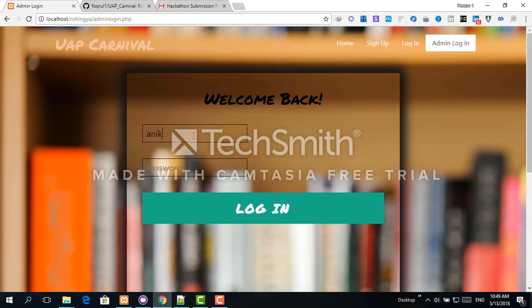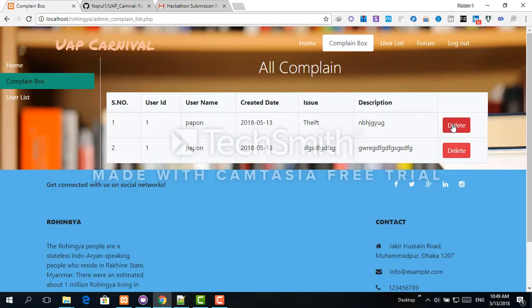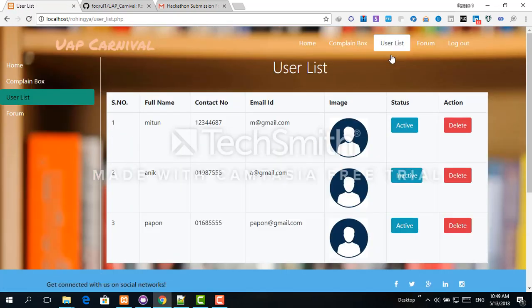If the admin doesn't activate the ID, then the user can't access this site. Admin can check the complaint box and delete a complaint if necessary. In the user list panel, a user can be activated or deactivated, and a user account can also be deleted.